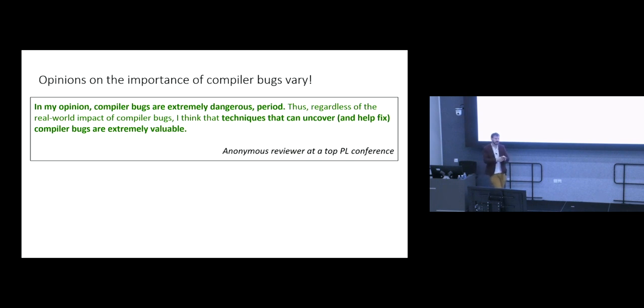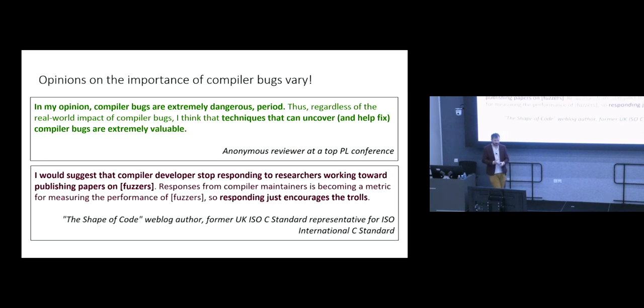Why should we bother asking this question of, do fuzzer-found compiler bugs matter? So that's a kind of relatively purist point of view, ultimately it's my point of view, a formal methods person's point of view, right? We really just want to make software more reliable. Bugs are bugs, period. In contrast, this is not in response to our work, but a general remark we found on a blog post online. Someone saying, I would suggest that compiler developers stop responding to researchers working towards publishing papers on fuzzers. Responses from compiler maintainers is becoming a metric for measuring the performance of fuzzers, so responding just encourages the trolls.